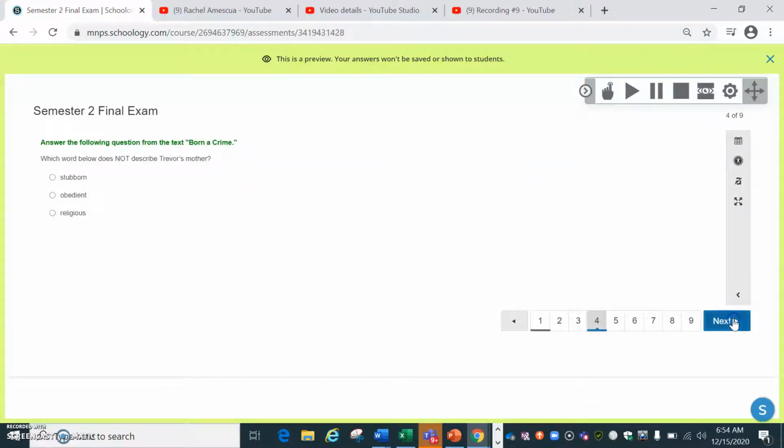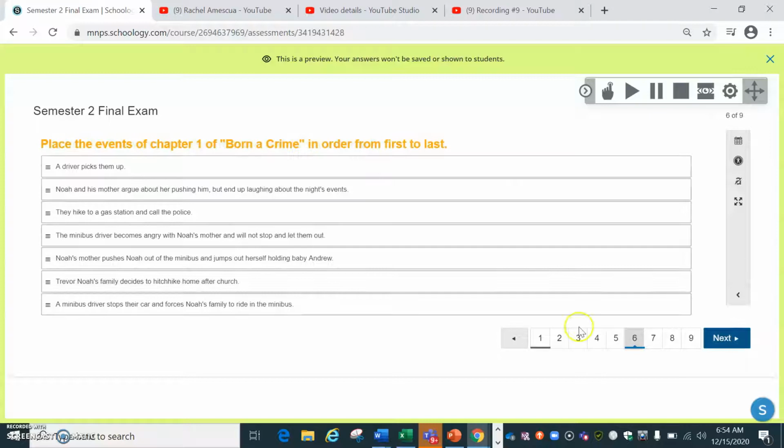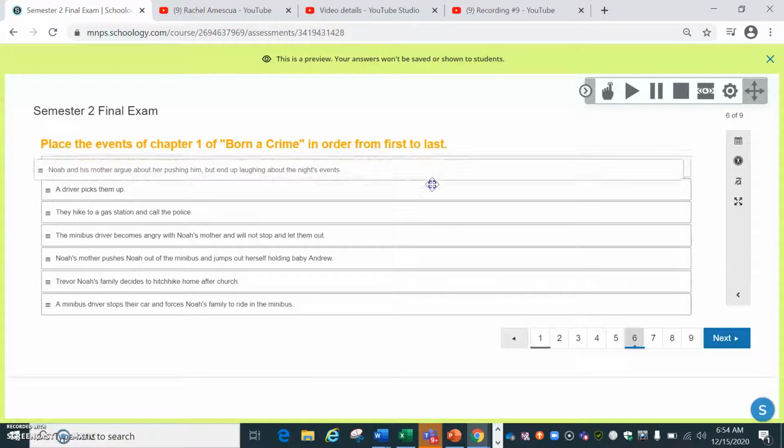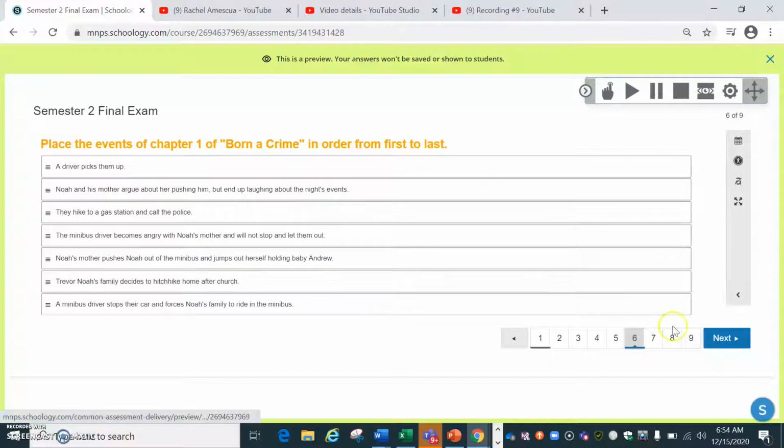You have 1, 2, 3 multiple choice questions from your chapter 1 of Born a Crime. Here, you're going to drag and drop the events of chapter 1 of Born a Crime in order from first to last.